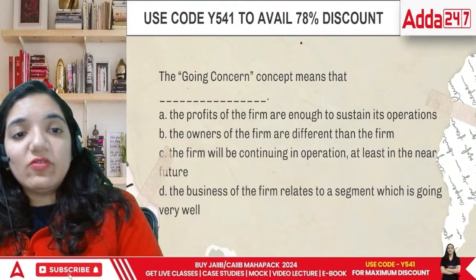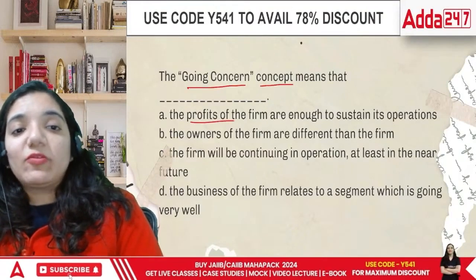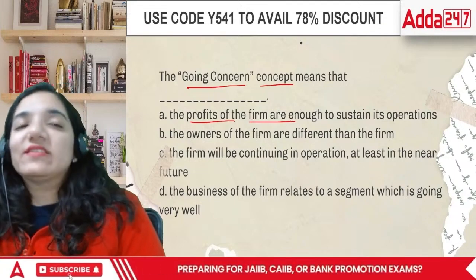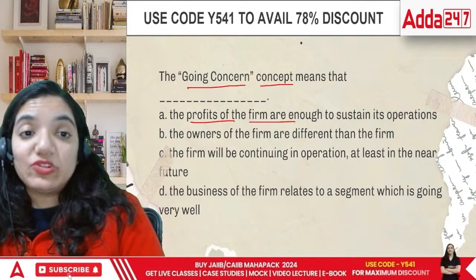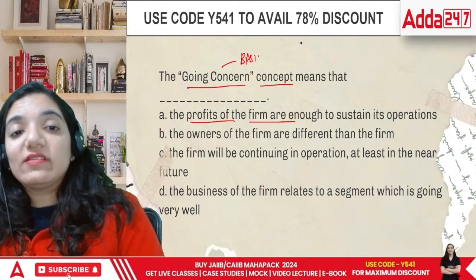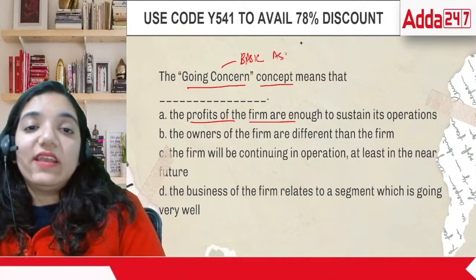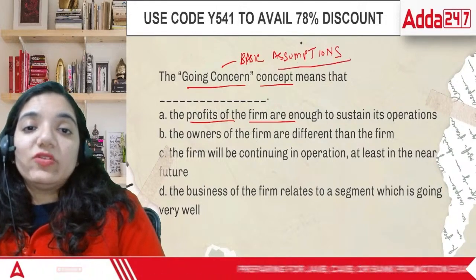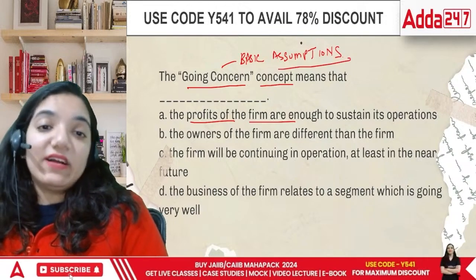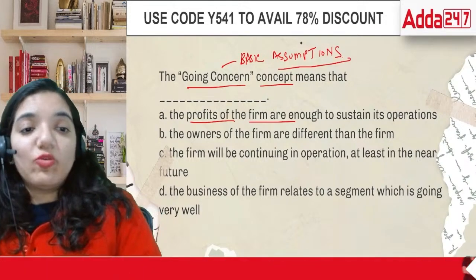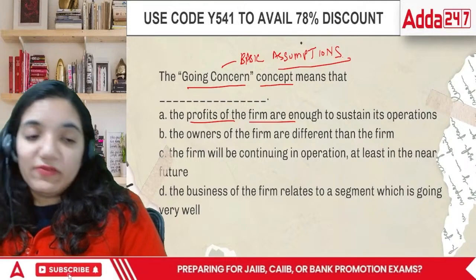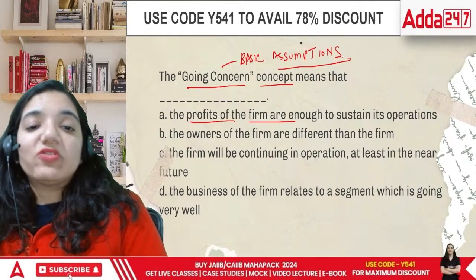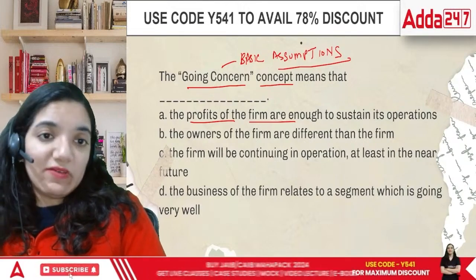Then comes the area of the going concern concept. In terms of the going concern concept, this is one of the basic assumptions existing in the area of accounting. Rather, it's the base of accounting. So the question says: the profits of the firm are enough to sustain its operations, the owner of the firm is different than the firm, the firm will be continuing the operation at least in the near future, or the business of the firm relates to a segment which is going very well.